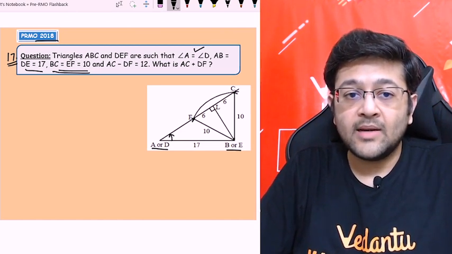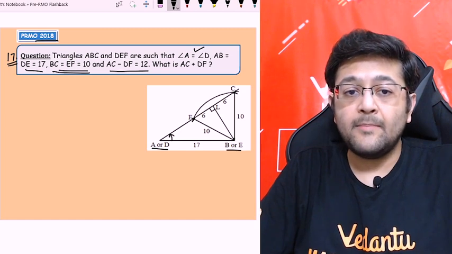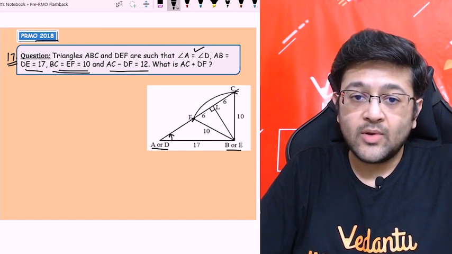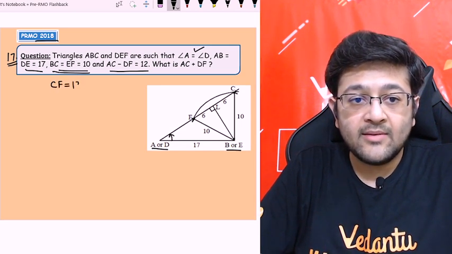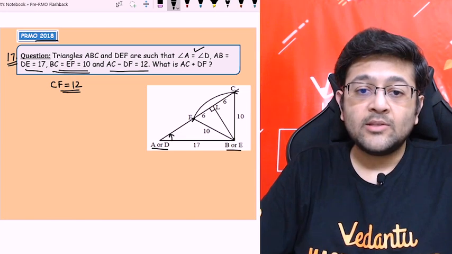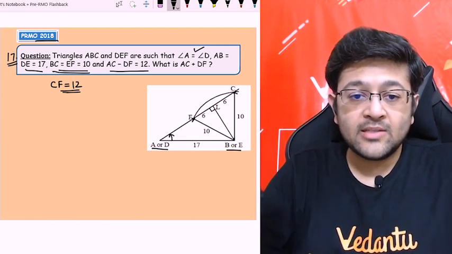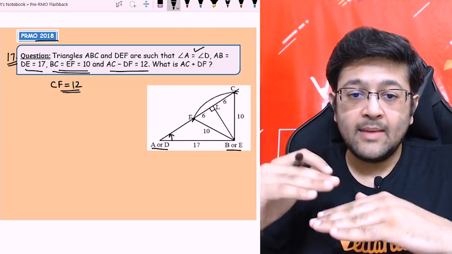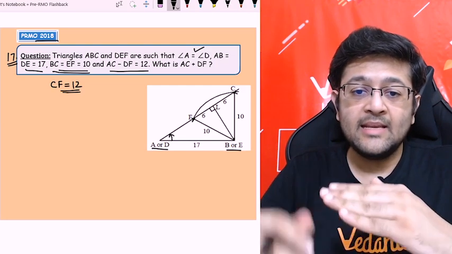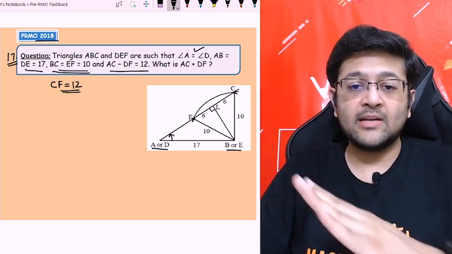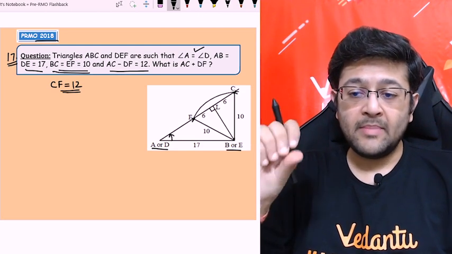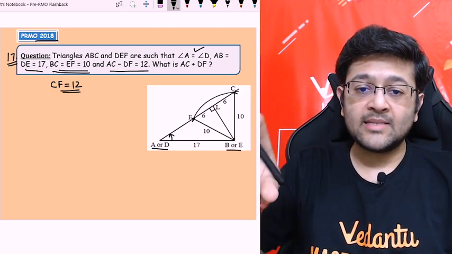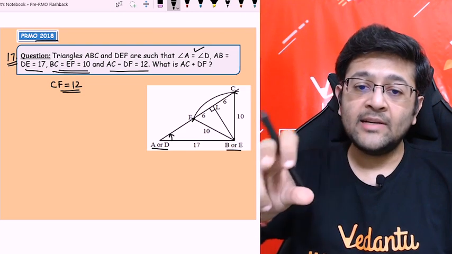That is why it is given in the question further that AC minus DF is 12. So AC minus DF is 12. That is, the length of CF is given as 12. Okay, so that is the only way, because the angle is fixed with the line AB or DE. You can say that angle A and D is equal, so that line is fixed, that slant is fixed, right? So B या E पे, if I make it as the center and draw the radius 10 arc, it will cut that line in 2 points.